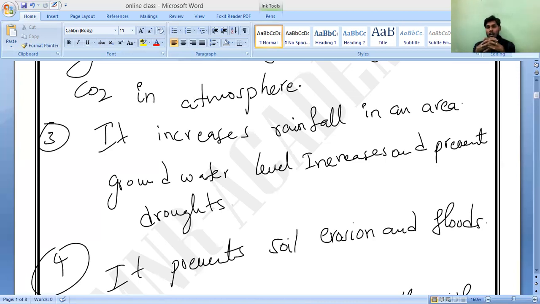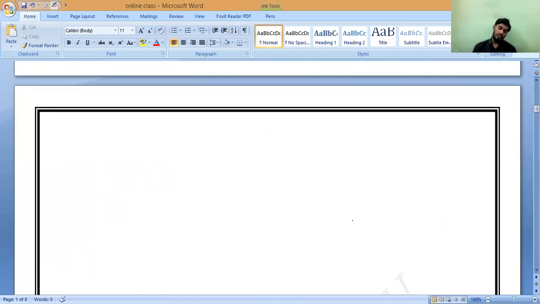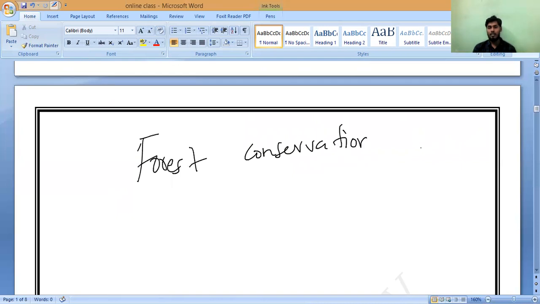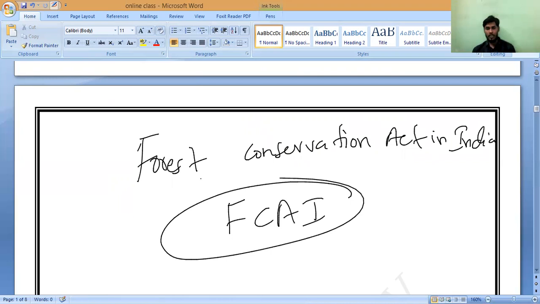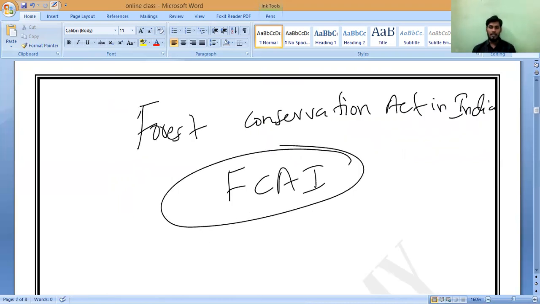So we have a law and a system to conserve the forest and reforest the forest. That is called the Forest Conservation Act in India. What should we call it? Forest Conservation Act in India. So you can write this as FCAI. What should we call it? FCAI, Forest Conservation Act in India. Do you understand? Yes, sir.